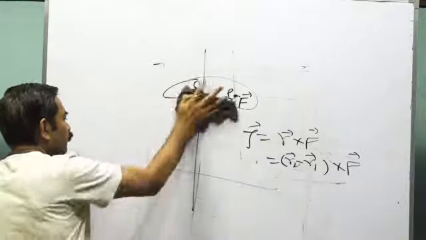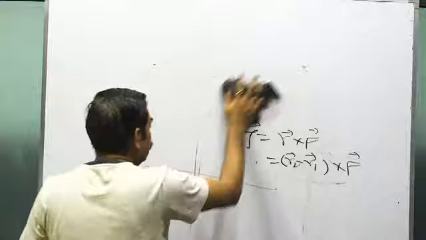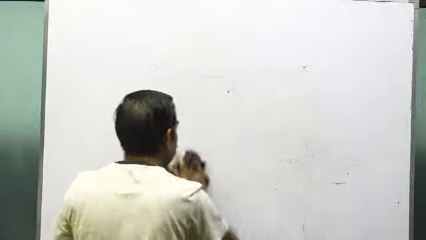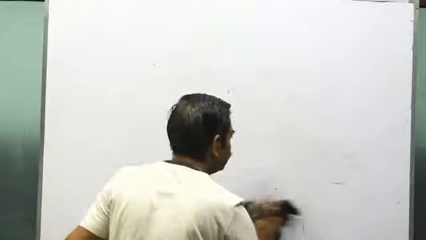Now see, after the torque we have the parameter moment of inertia. So you must remember the moment of inertia of all the popular objects about the central axis. Then you should know how to calculate the moment of inertia. If you know the moment of inertia about one axis, then you should know how to calculate the moment of inertia about another axis by using the theorem of parallel axis and the theorem of perpendicular axis.